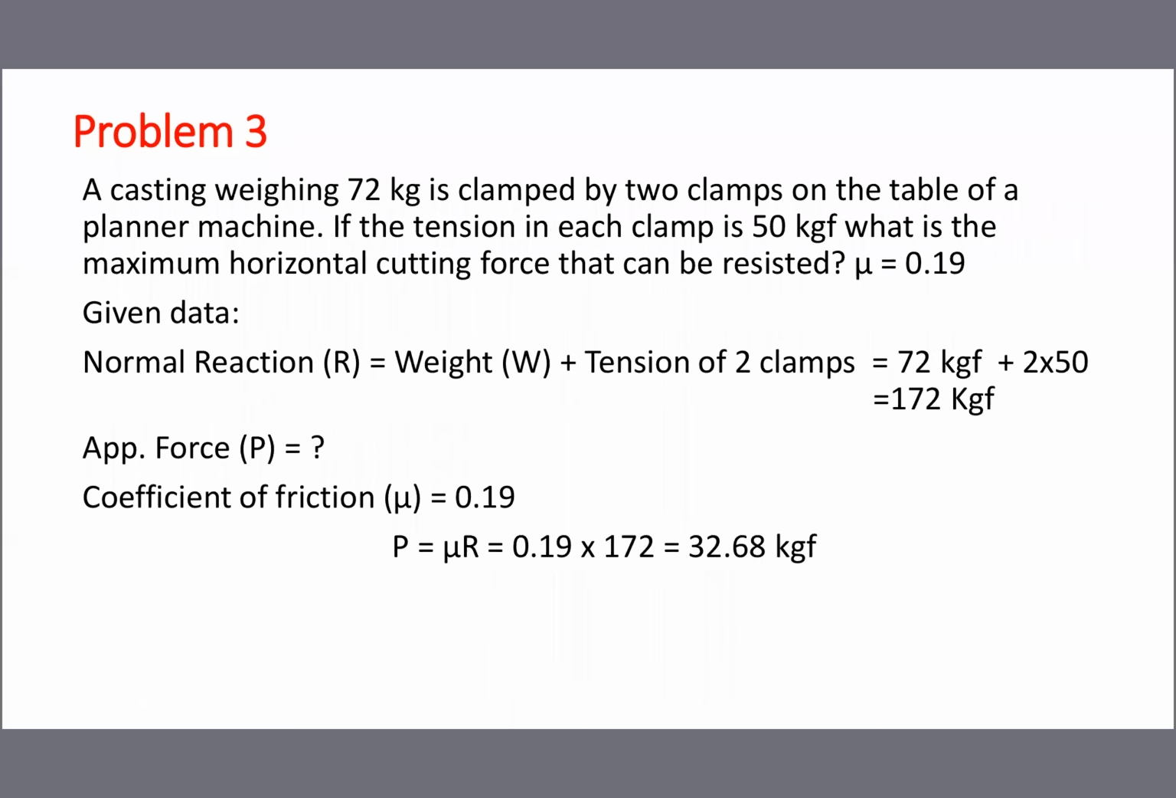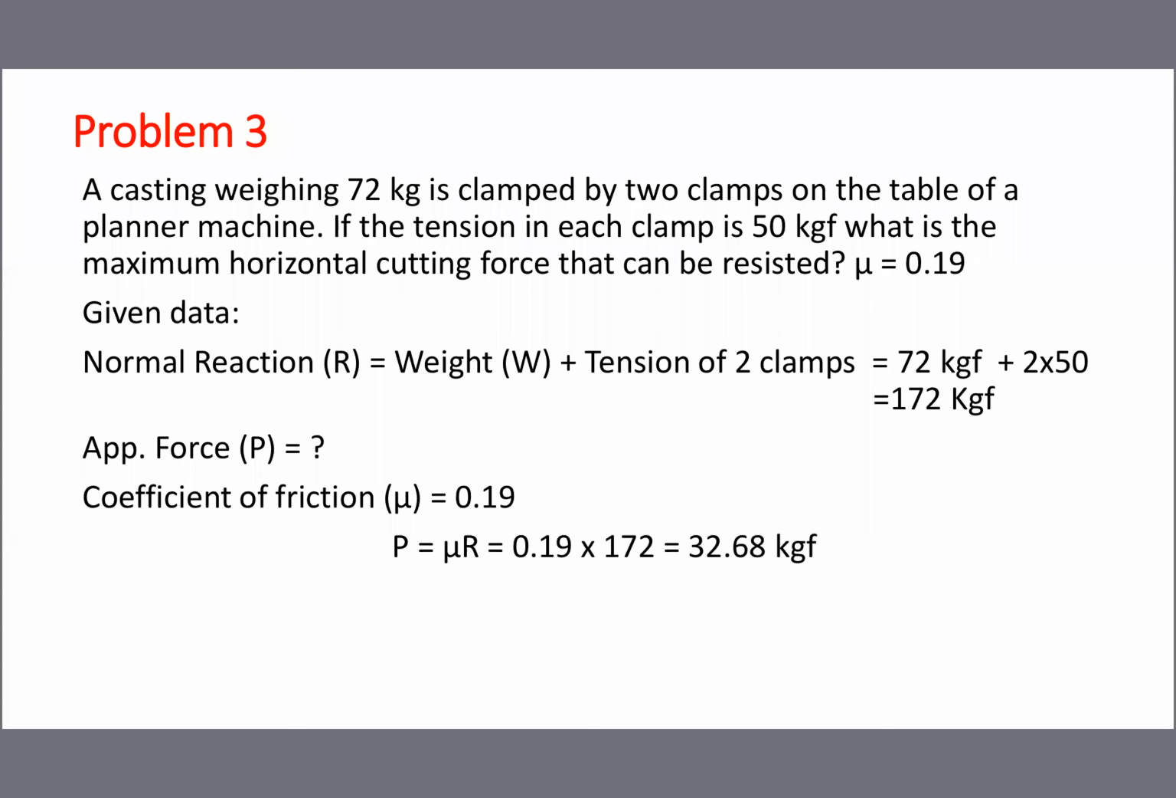Go to problem number 3. A casting weighing 72 kg is clamped by 2 clamps on the table of a planing machine. Normally, the workshop has a planing machine for surface operation. That means the job is clamped on the table of the machine. The table along with the job moves forward and reverse in reciprocating motion, and the tool, fixed at one place, cuts the material.